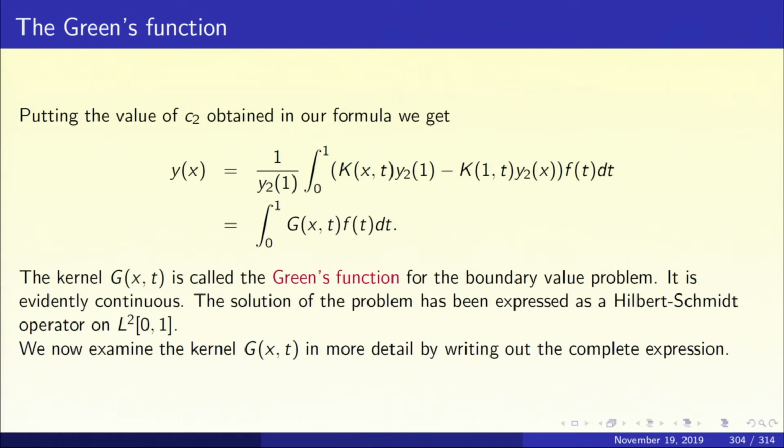So, for each f in L2, we have obtained a unique solution for the boundary value problem, and that unique solution has been expressed as an integral, and this integral transform is the Hilbert-Schmidt operator, because the kernel g of x t is a continuous function on the square, and we know it is a compact operator. Now, let us examine the Green's function g of x t in a little more detail. You have to simply write out the expression in detail.